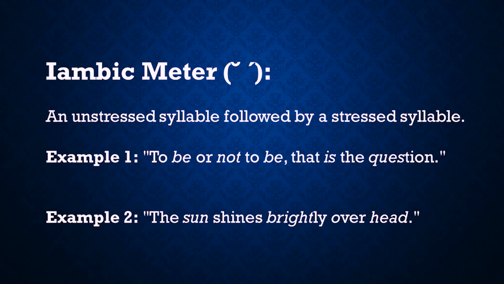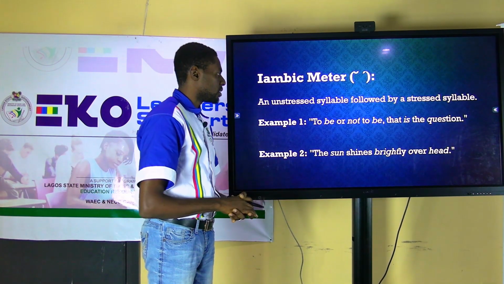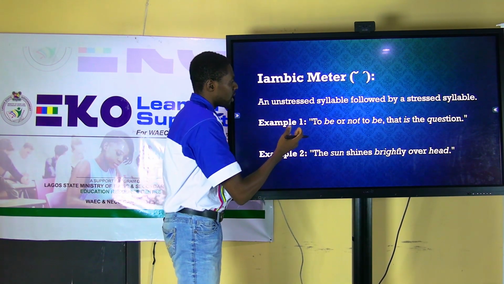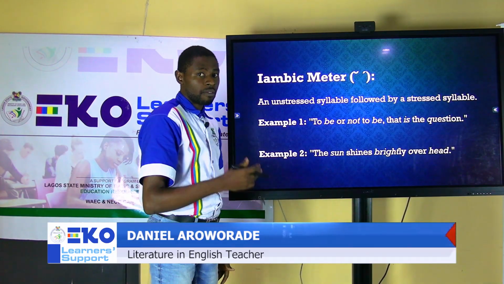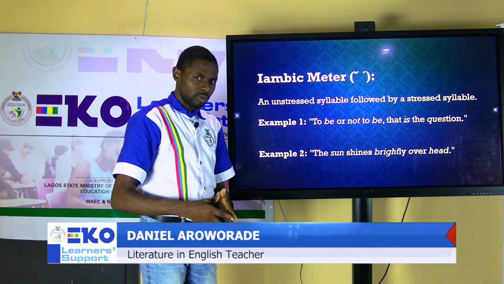To be or not to be. Let's look at that line. When I say to, my voice is quite low.